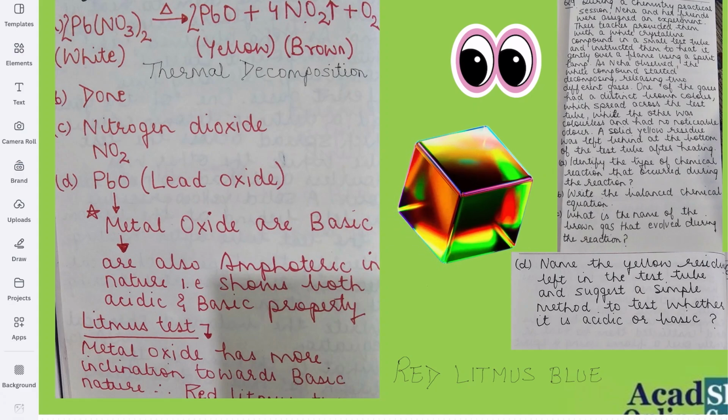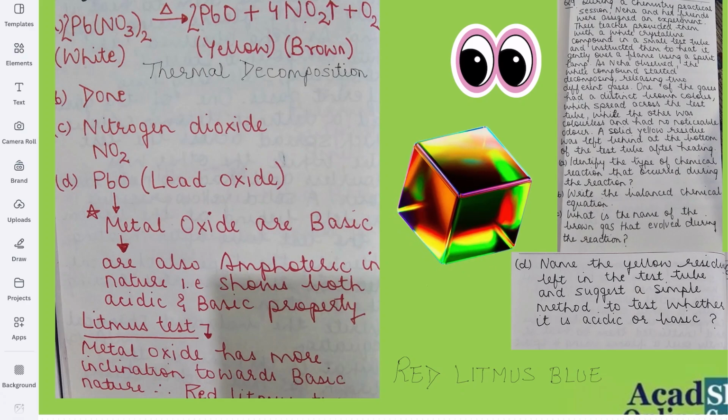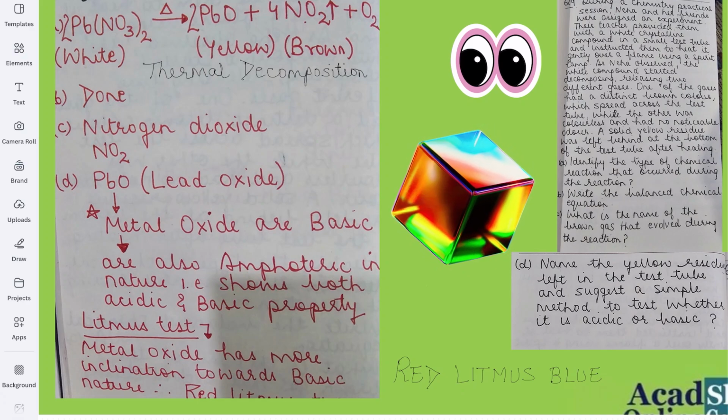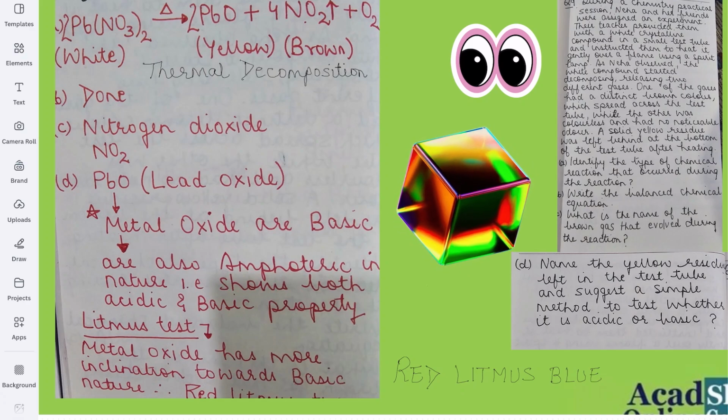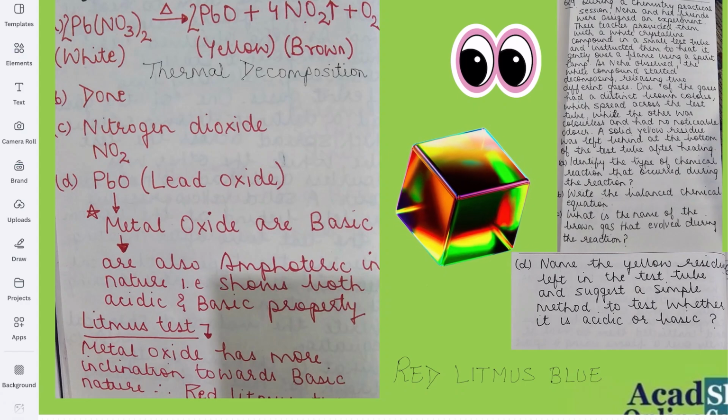Identify the type of chemical reaction that occurred. Write the balanced chemical equation. What is the name of the brown gas that evolved during the reaction? Name the yellow residue left in the test tube and suggest a simple method to test whether it is acidic or basic. Okay, children.